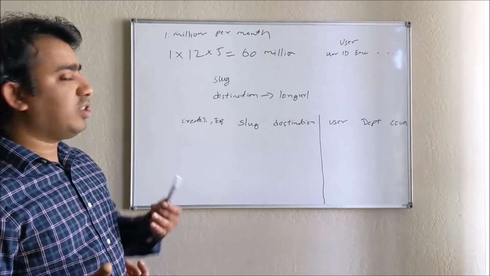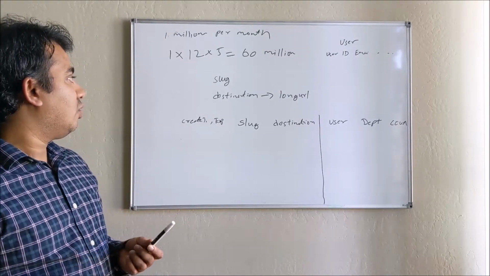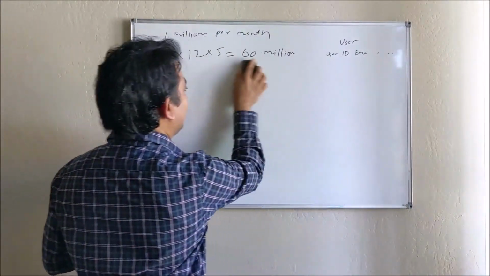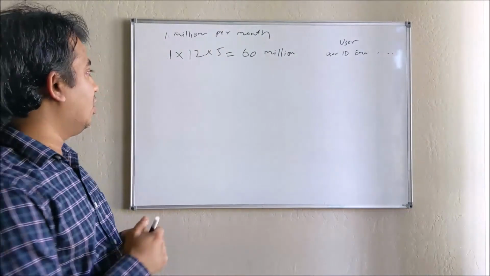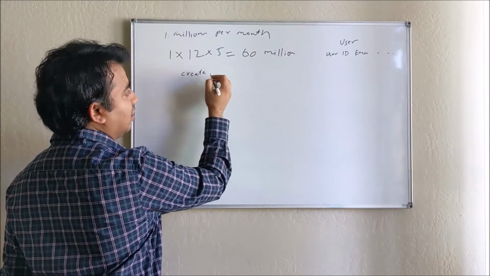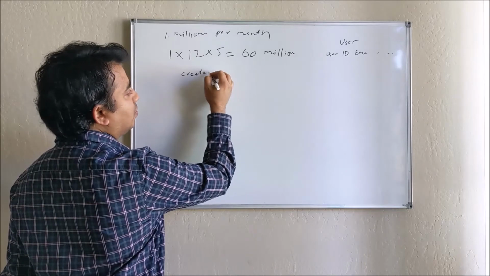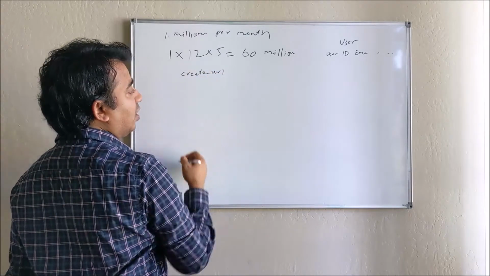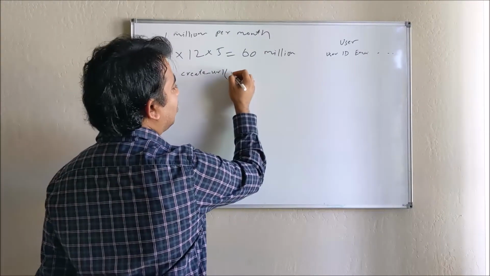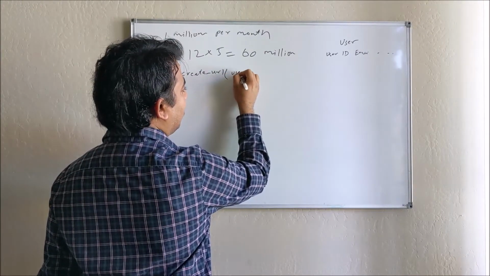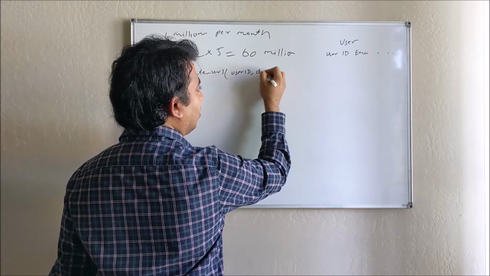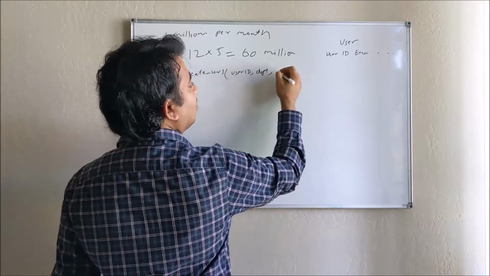So now, how will the API look like? We can have an API, of course, create short URL. What will it contain? It may contain, of course, user ID, department, long URL.